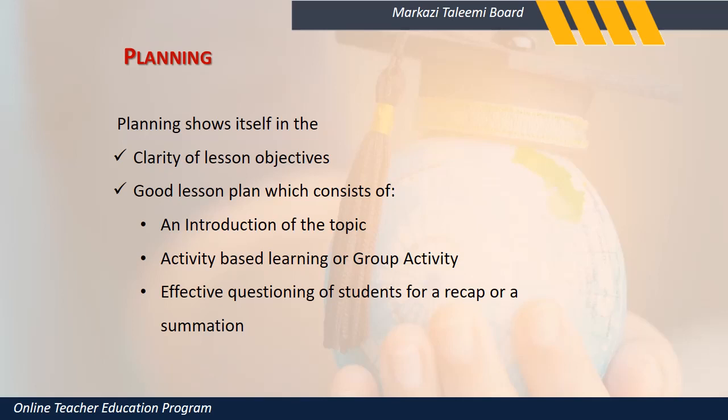So, clear learning objectives. If you have a plan, what is a plan? I want my children to learn this. I want my children to learn addition, subtraction, multiplication and division by the time they finish grade 1 and 2. Foundation years are very, very important. Teachers who are teaching the foundation years, and we have a lot of foundation teachers in this group, the concepts have to be very strong in the children. What is a concept? A concept is very simple. There's no big jargon in that. There's no big grammar in that.